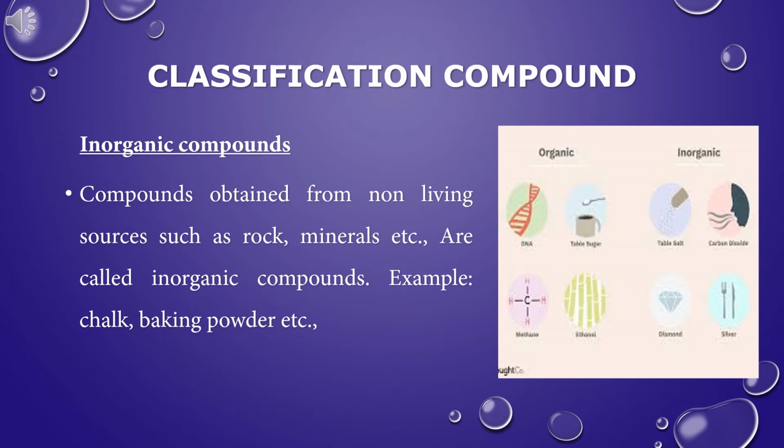A compound that does not contain a carbon to hydrogen bond, also called a C-H bond, is known as an inorganic compound. Here, the carbon-hydrogen bond is absent. Examples of inorganic compounds are chalk, baking powder, etc. Inorganic compounds generally do not burn easily.